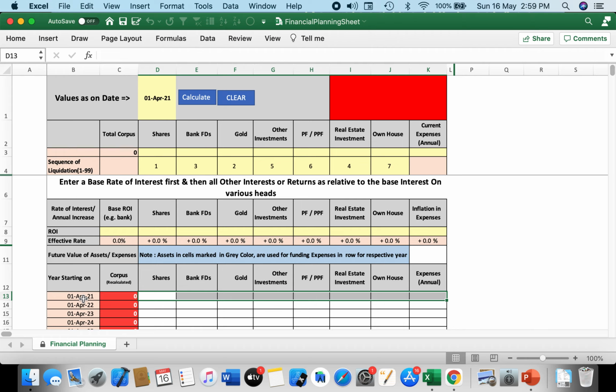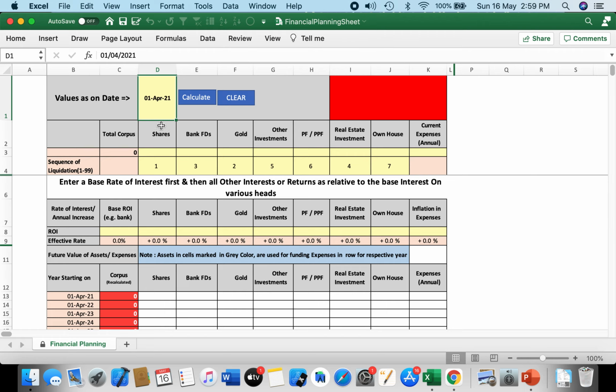So let us start entering the data. As we said, there are three separate sections. Let us start with the first section, which is about investment, which basically starts with the year on which we are planning this. For now, I am entering 1st of April 2021 as the date from which I want the system to calculate.